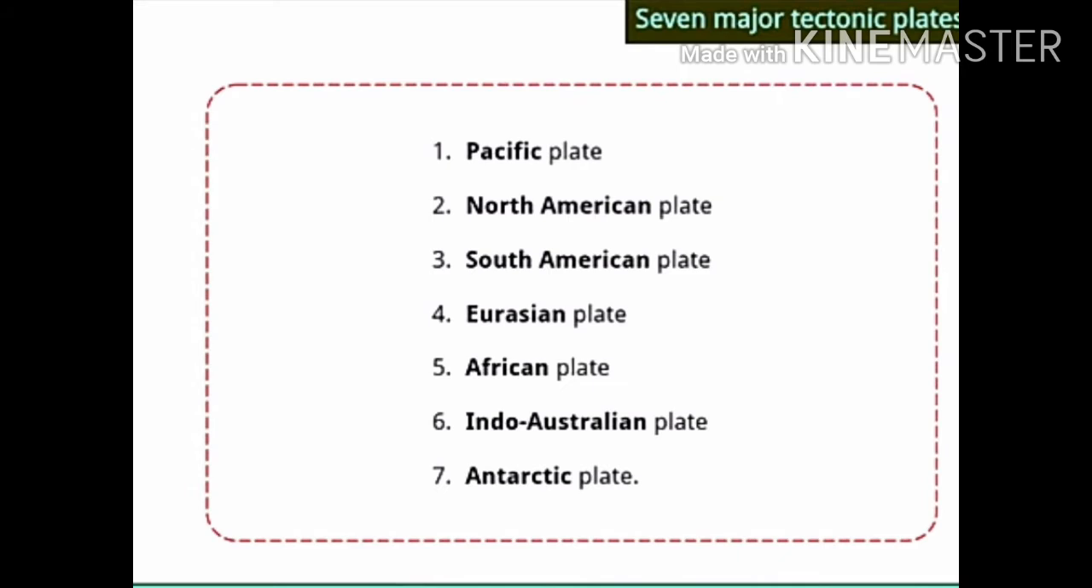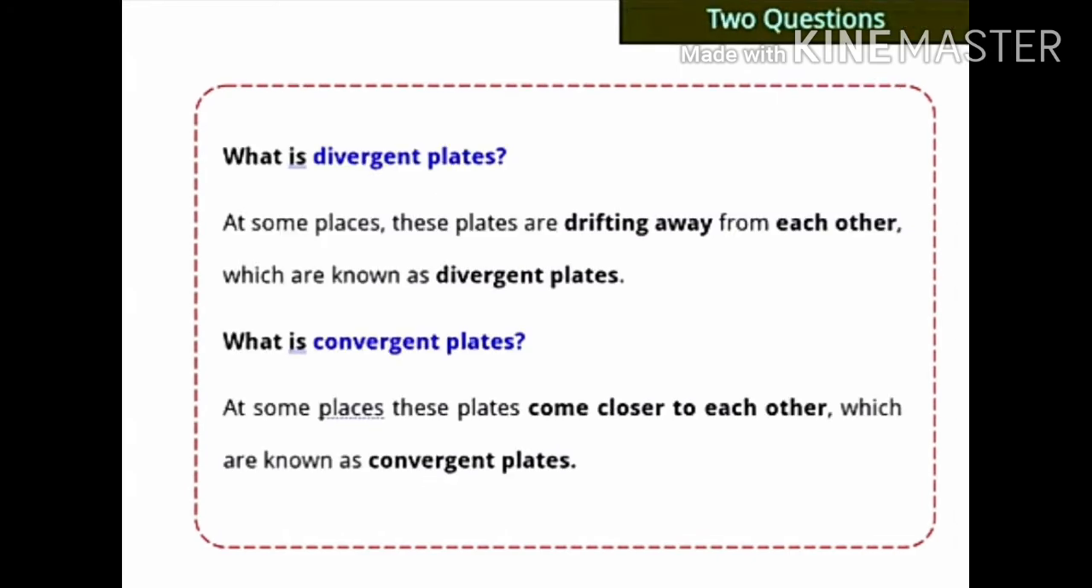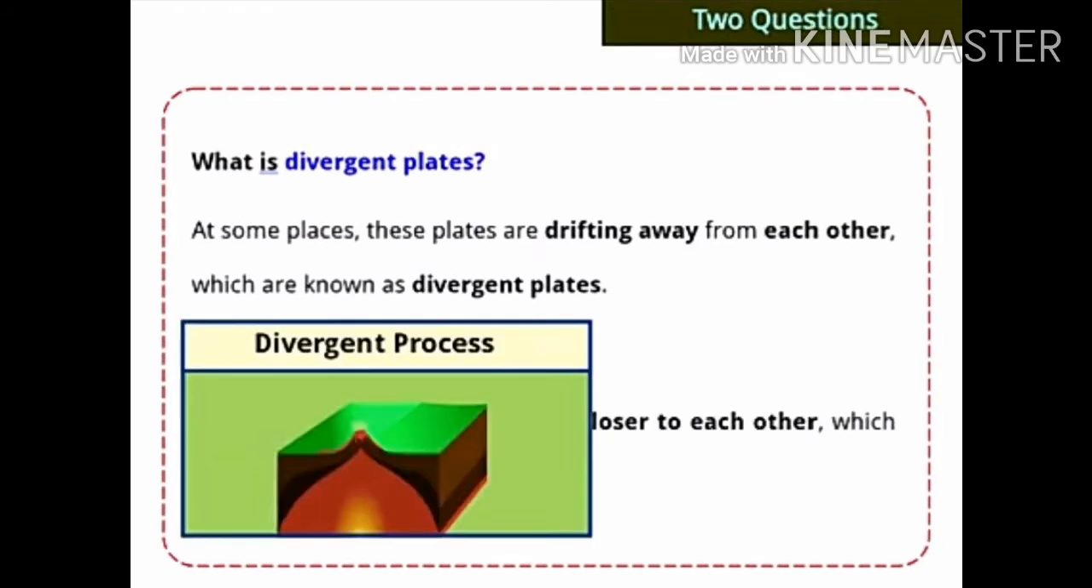Now the next question is, what are divergent plates? At some places these plates are drifting away from each other, going towards the opposite sides. They are going far away. Here they are showing divergence. So at some places these plates are drifting away from each other, which are known as divergent plates.